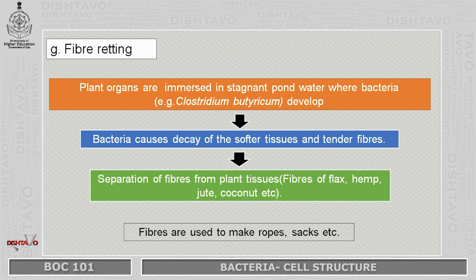The sources are fibers of flax, hemp, jute, cotton, etc. The separated fibers can then be used for making ropes and sacks.